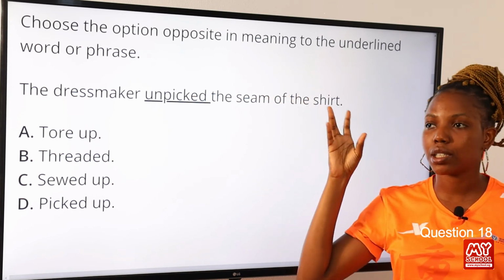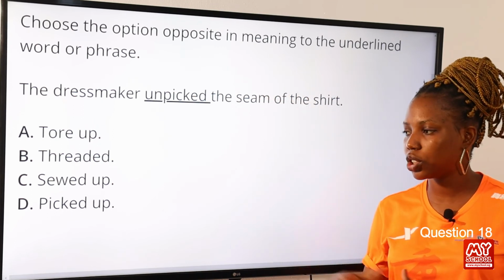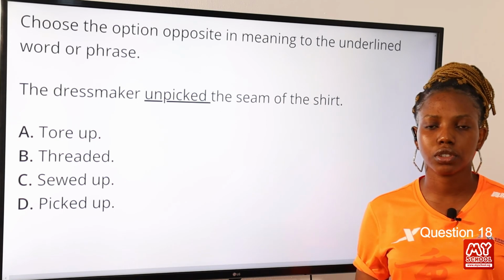Unpicked means not selected. Picked means to select. So option D is the correct answer to this question.